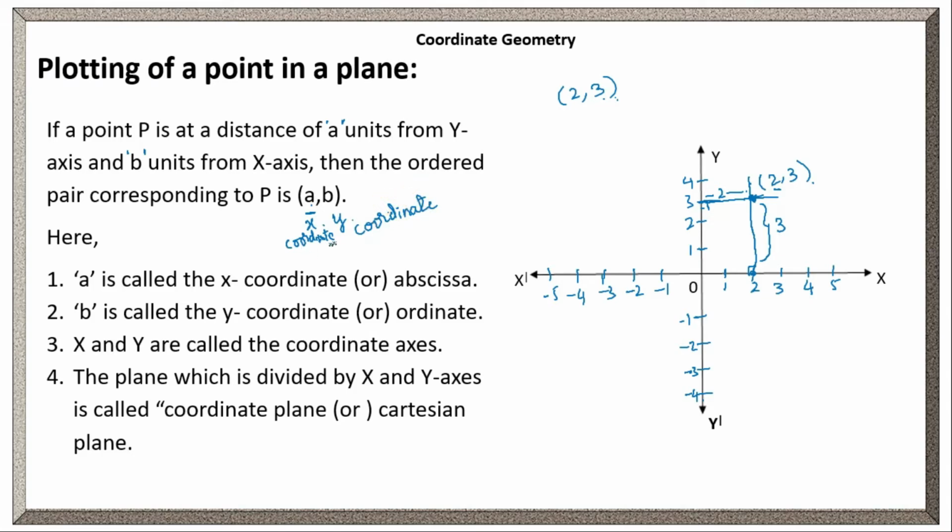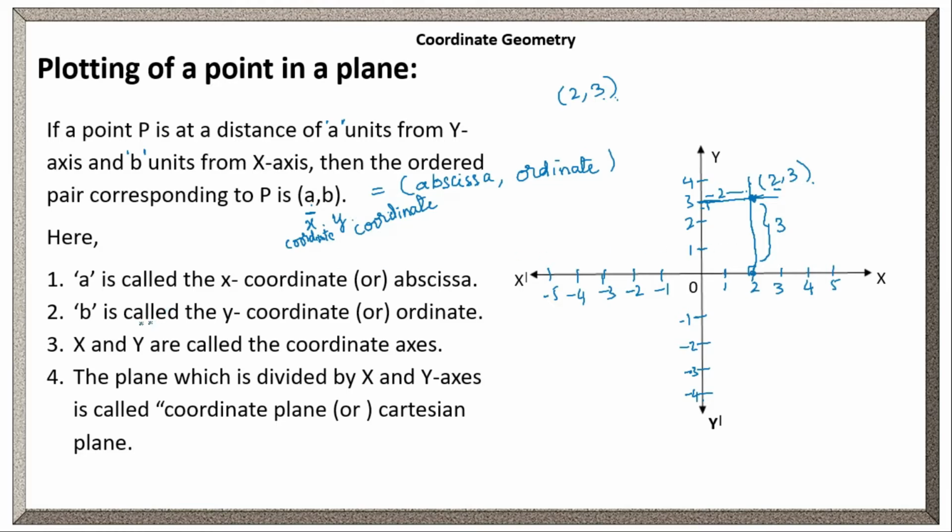We can say x coordinate as abscissa, and the y coordinate as ordinate. X comma y means abscissa comma ordinate. Abscissa is the distance from the y-axis and ordinate is the distance from the x-axis.